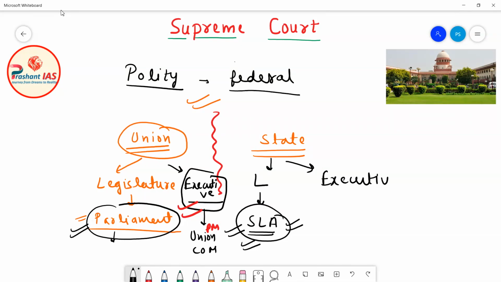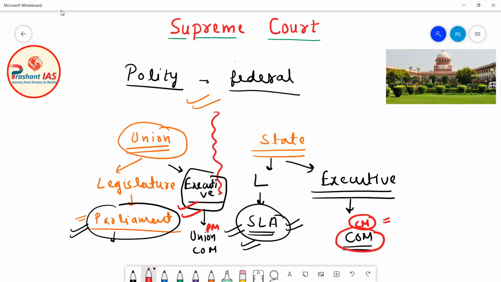Each state has its separate executive. The executive of states is also called the Council of Ministers, but at the state level this Council of Ministers is headed by the Chief Minister. So the State Council of Ministers and the Chief Minister form the state executive.